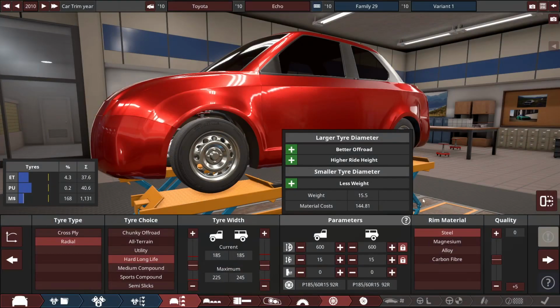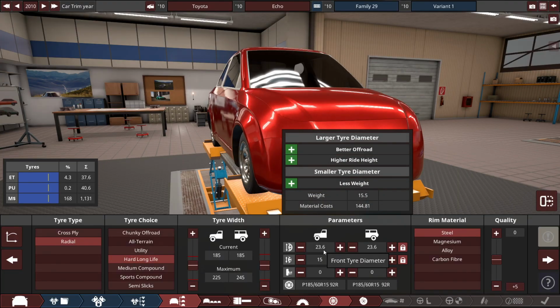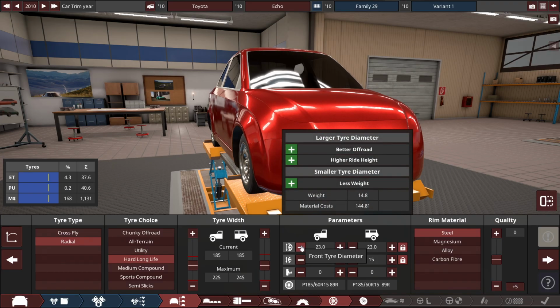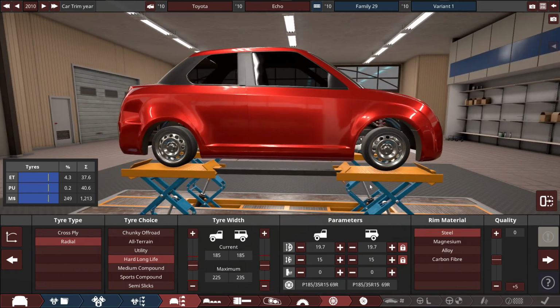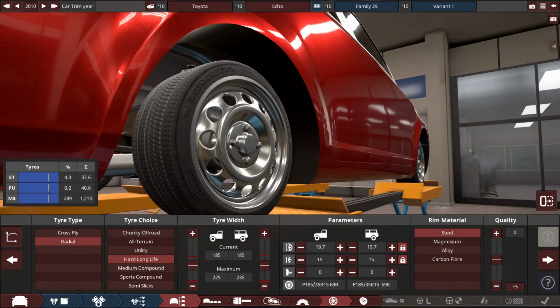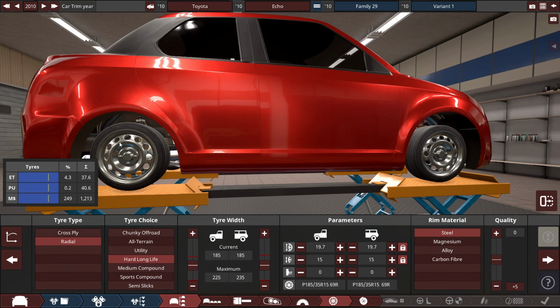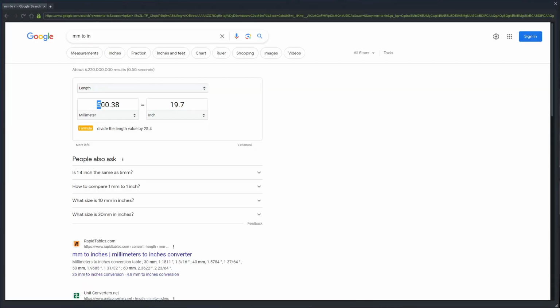Let me change my Automation settings to inches real quick. Yeah, this is in inches, the 23.6. Double checking. Yeah, this is inches. This is right. So just do this. Pretty much, it's going to stop me at like what? 20 inches. It's going to stop me at 20. This is going to definitely break the game with the tire diameter and rim diameter being pretty much even. I might as well just keep it at about a 19.7 inch tire diameter, which equals a 500 millimeter diameter tire.